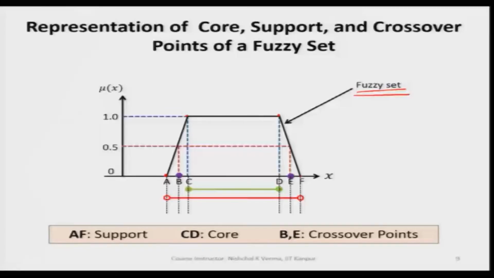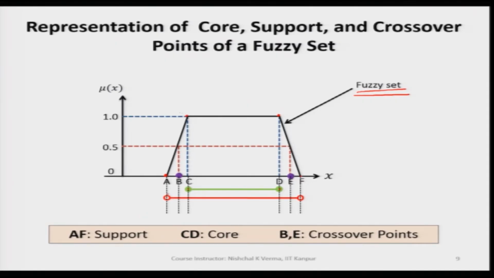So, this will start right from 0 plus, which means this will start from A. A is the point where we have the membership value 0, let us say it is xA. This xA will have its corresponding membership value 0, but xA plus epsilon will have its corresponding membership value more than 0.